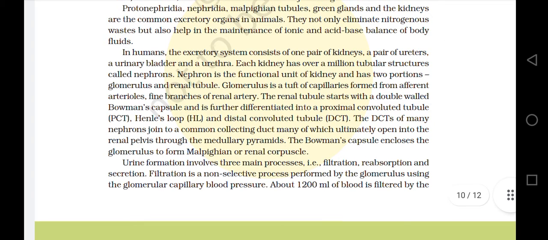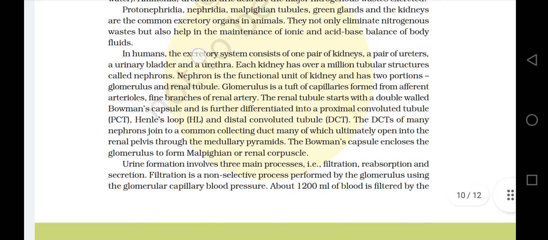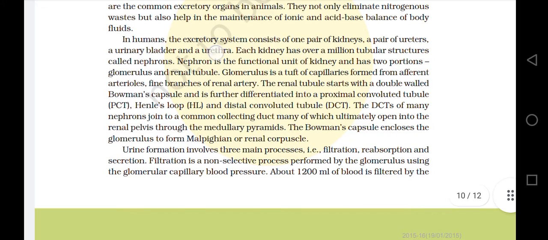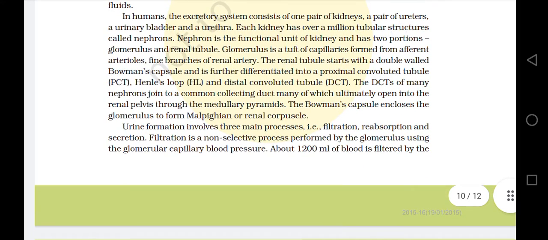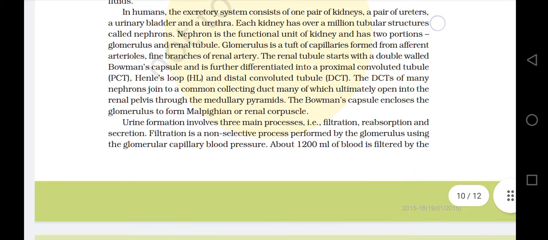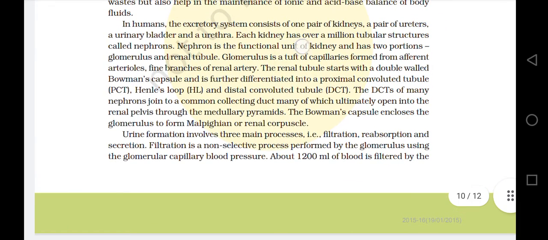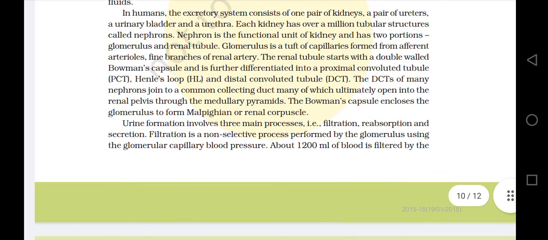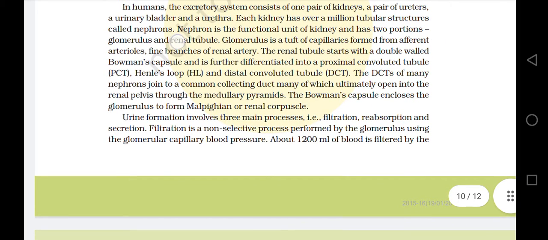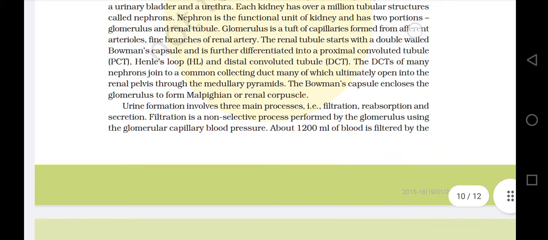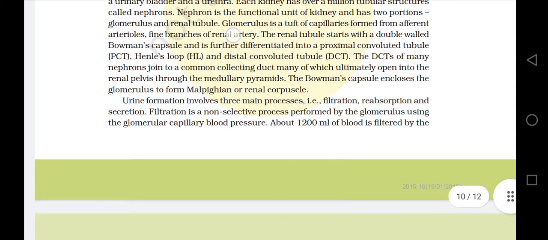In humans, the excretory system consists of one pair of kidneys, a pair of ureters, a urinary bladder, and a urethra. Each kidney has over a million tubular structures called nephrons. The nephron is the functional unit of the kidney and has two portions, glomerulus and renal tubule. The glomerulus is a tuft of capillaries formed from afferent arterioles, fine branches of the renal artery.